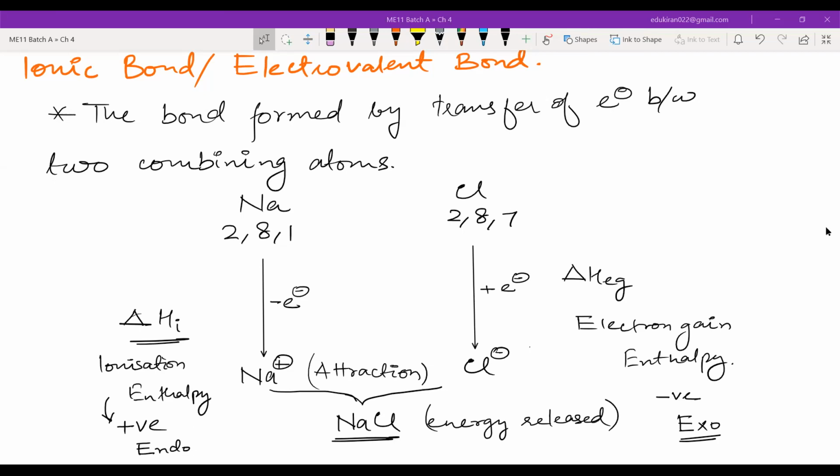That means, for example, if I want to form an ionic bond, this ionization enthalpy should be low, right? Because it is endothermic, it is wanting energy, then only I will remove one electron from the outermost shell. So you will find any atom which has the least ionization enthalpy. And here we have chlorine, it is releasing energy, electron gain enthalpy is negative. So the condition for ionic bond is that one atom should have low ionization enthalpy, and one atom should have high magnitude of electron gain enthalpy. That will be the best condition for the formation of ionic bond. That is the next point.